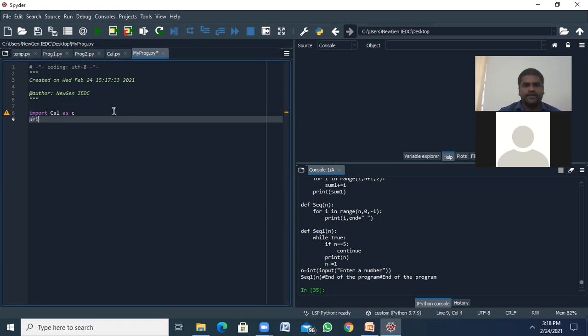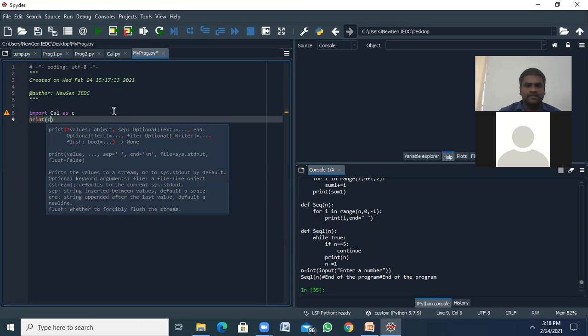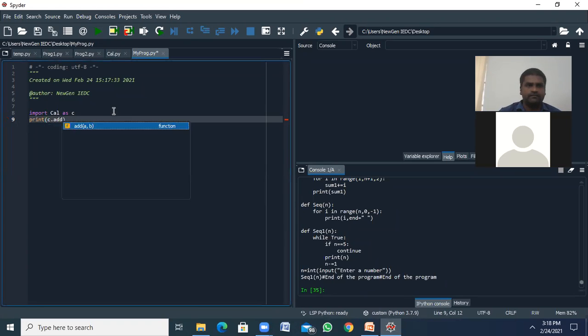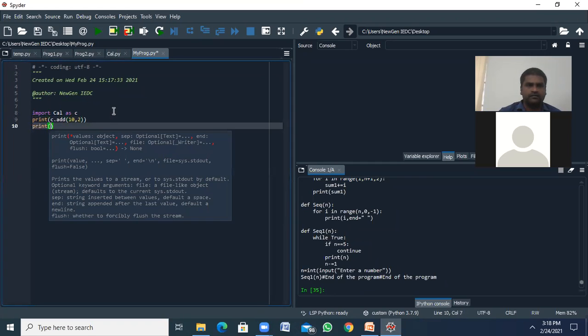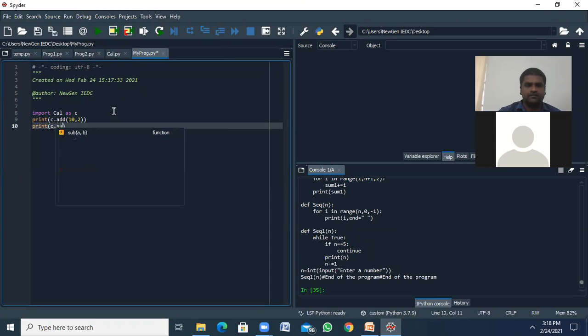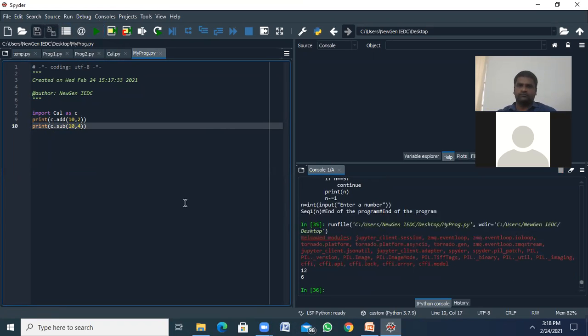So print of C dot add of 10 comma 2. Print C dot sub of 10 comma 4. That's all. See, 12, 6. The addition of 10 plus 2 is 12. The subtraction, 10 minus 4, is 6.